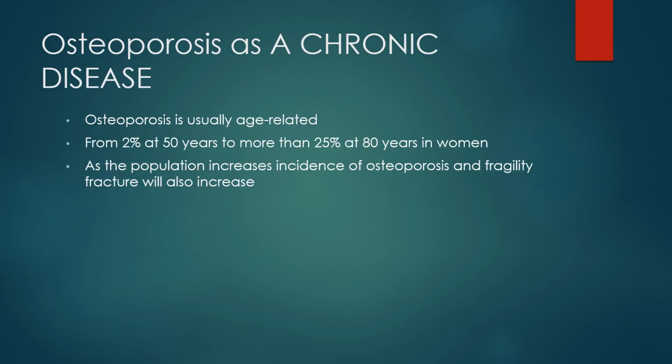Apart from this, osteoporosis can be clearly identified as a chronic disease due to the amount of time the condition lasts. For instance, osteoporosis is usually age-related, as prevalence of osteoporosis increases with age, from 2% at 50 years to more than 25% at 80 years in women. As the population increases, the incidence of osteoporosis and fragility fracture will also increase.